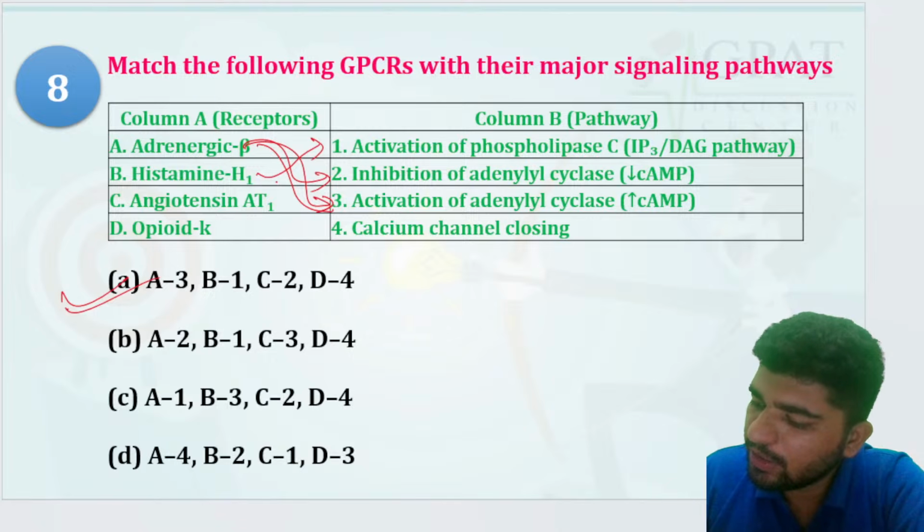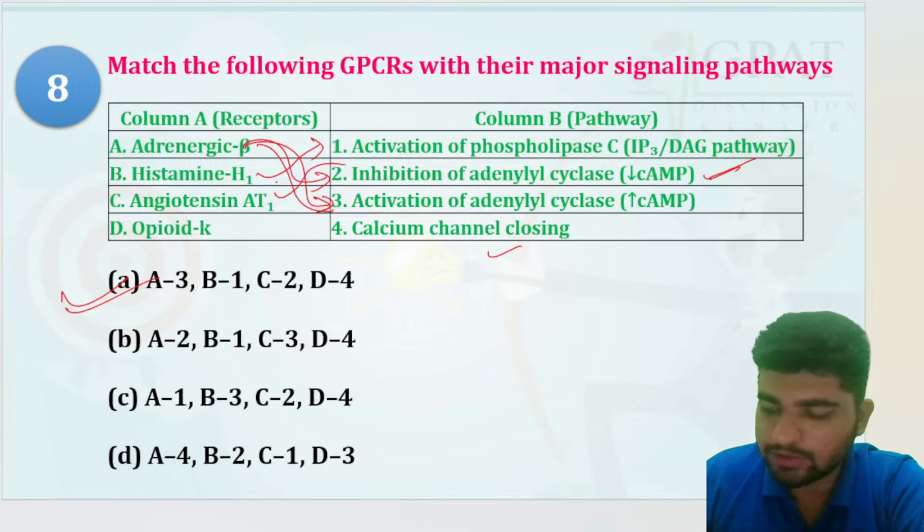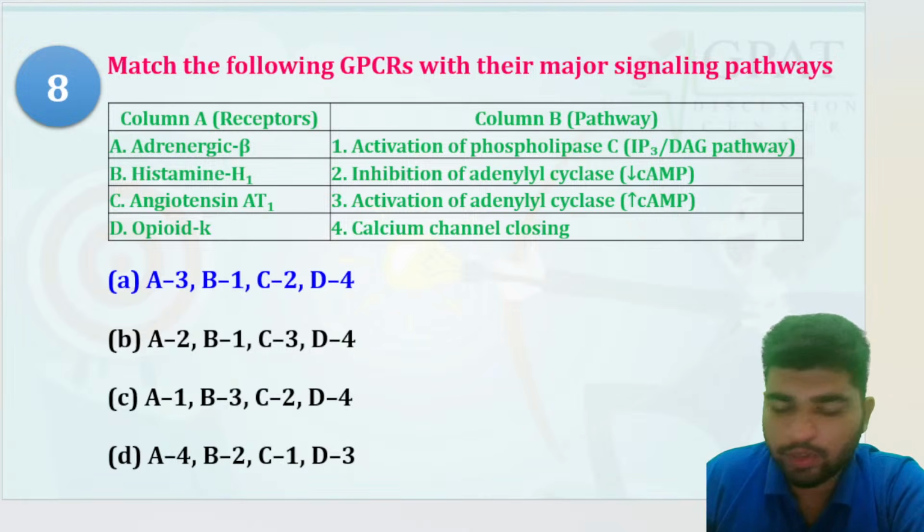Angiotensin AT1 is inhibitory, is calcium channel, is inhibiting the adenyl cyclase. Okay, that would be the right answer. Chalo. A. Okay.